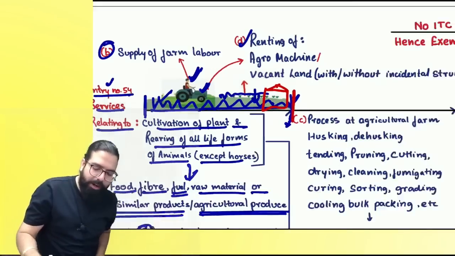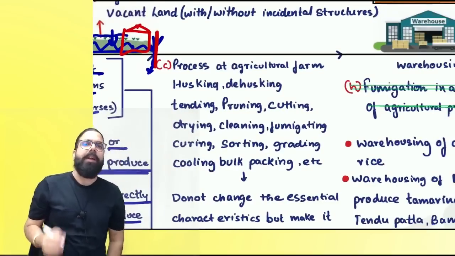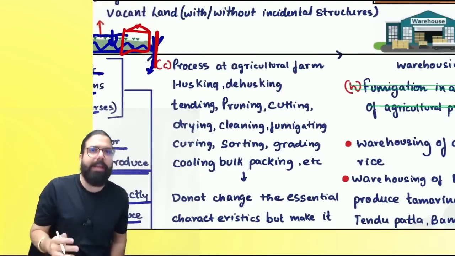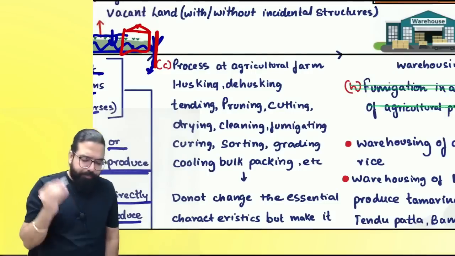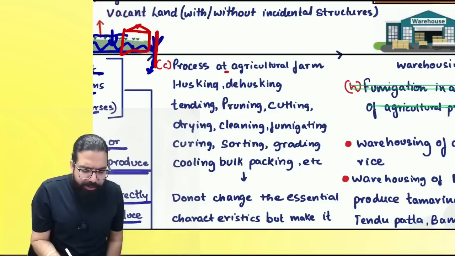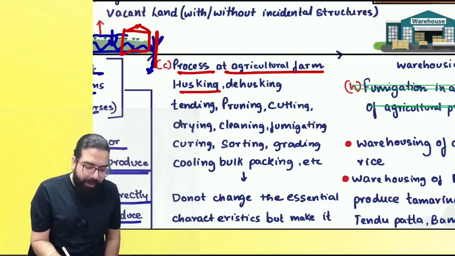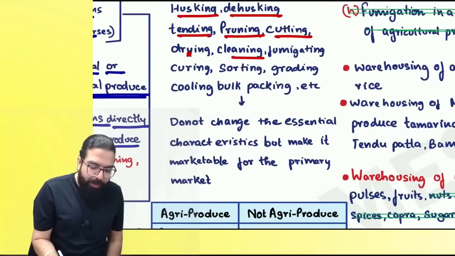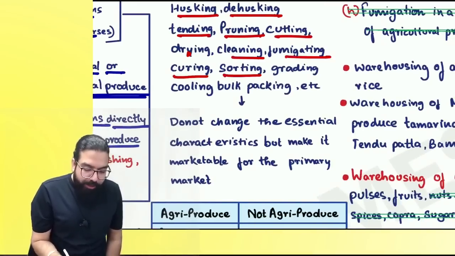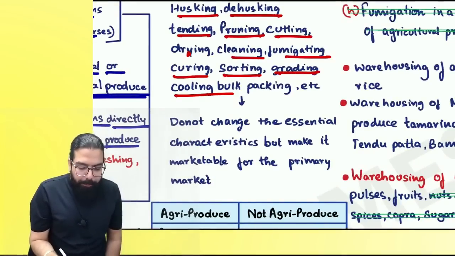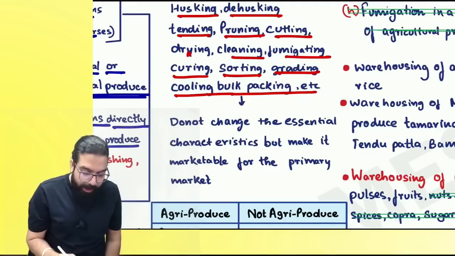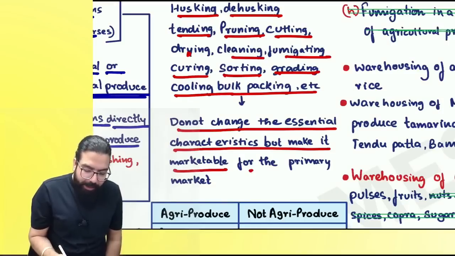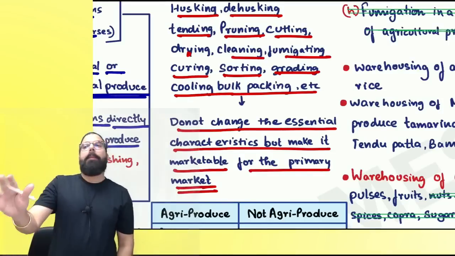Now, your agricultural work is done. After the agricultural work is done, entry number 54 C point says that if you are taking any services for the processes at the agricultural farm like husking, dehusking, trimming, pruning, cutting, drying, cleaning, fumigation, curing, sorting, grading, cooling, bulk packing, etc., which do not change the essential characteristic but make it marketable for the primary market.